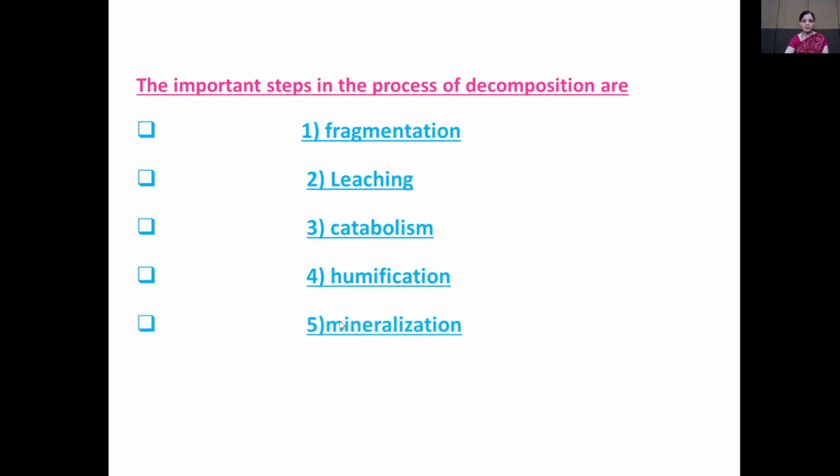And the last step is known as mineralization. So these are the 5 steps which are involved in the process of decomposition.